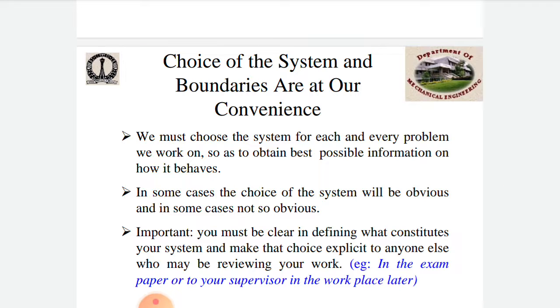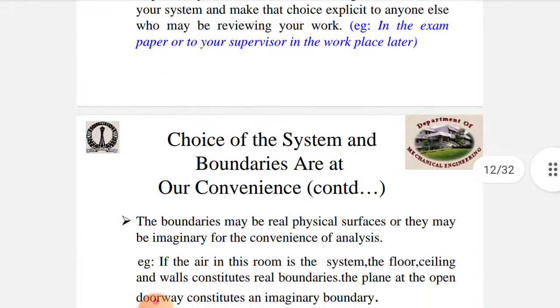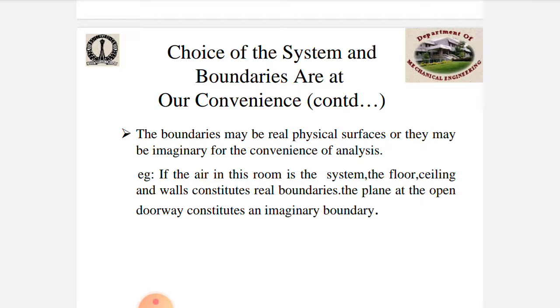So many conveniences are available in systems and boundaries. We must choose the system in every problem, using the best possible information on how it behaves. In some cases the choice of the system will be obvious, and in some cases not so obvious. So it is important that you are clear in defining what constitutes your system and make that choice explicit for anyone else who may be reviewing your work. So these are the boundaries and conveniences available.